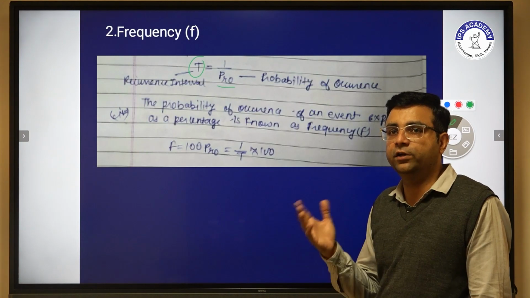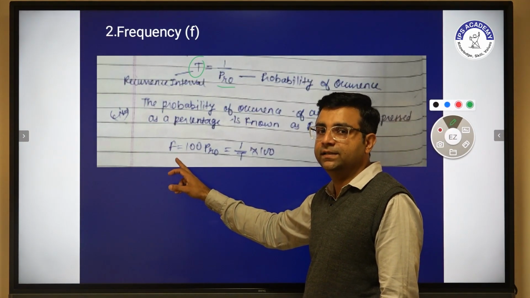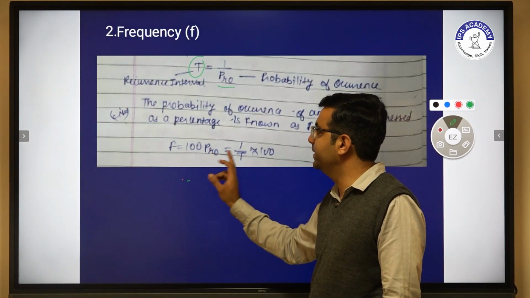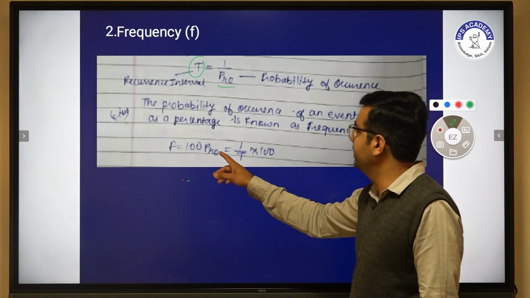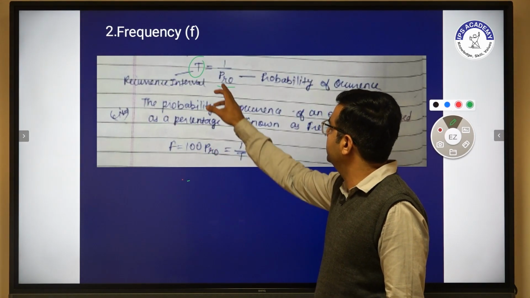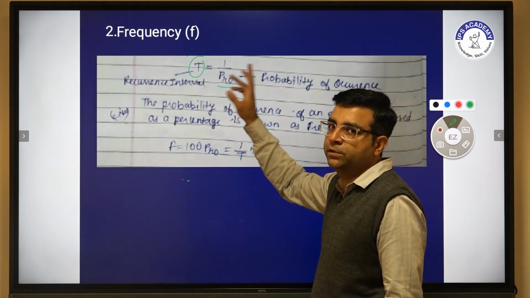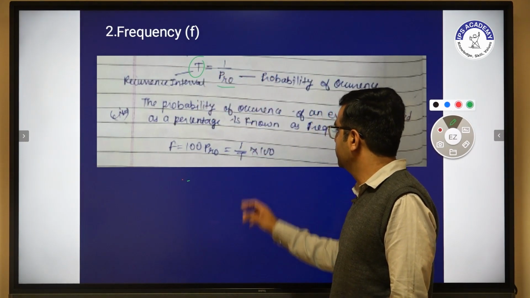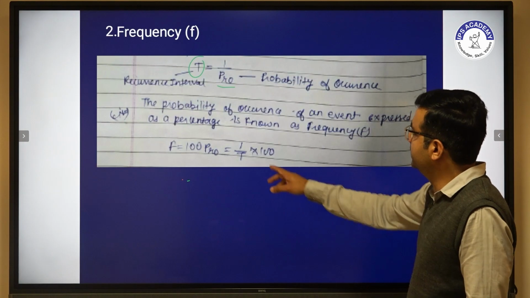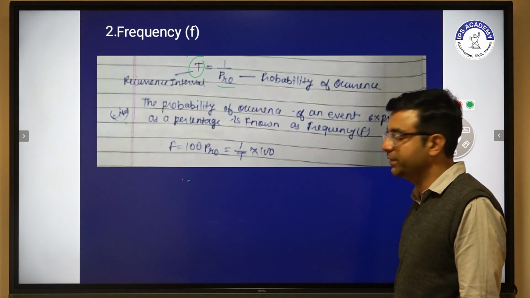In the rainfall calculation, we also have to determine the probability, and with the help of probability we determine the frequency. So frequency is equal to 100 times the probability of occurrence, and the probability of occurrence is nothing but 1 upon T. T is the return period. So 1 by T into 100. With the help of this formula we calculate frequency.